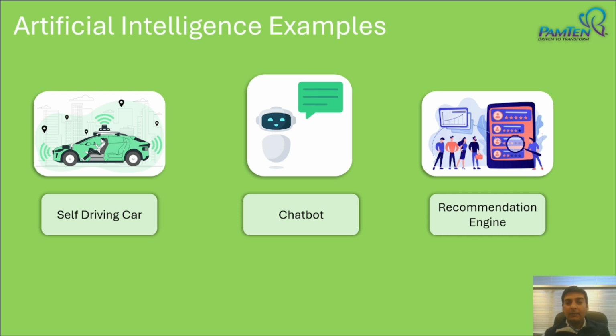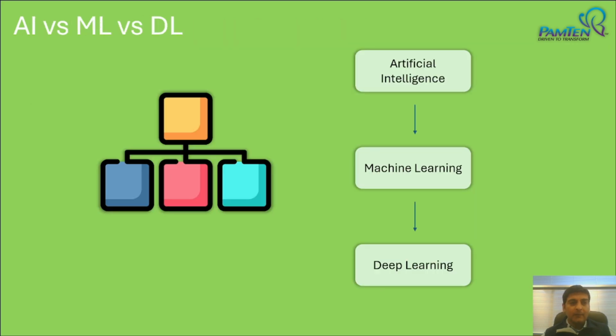Next up, we have a recommendation engine. So let's take the Netflix recommendation engine. You watch a lot of sitcoms. So if you watch maybe Big Bang Theory, on the basis of what you've seen, you'll be recommended similar genres. If you watch Big Bang Theory, you'll maybe be suggested Friends. If you watch Friends, maybe you'll be suggested How I Met Your Mother. And that is how a recommendation engine works. We've looked at some really good AI examples.